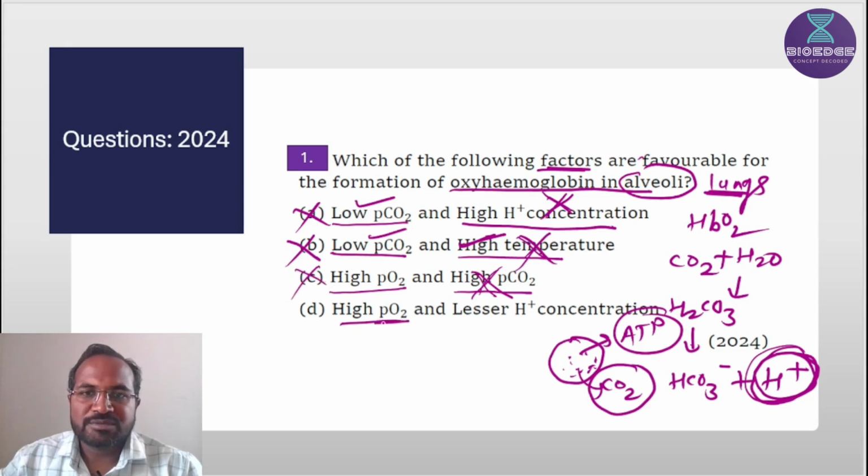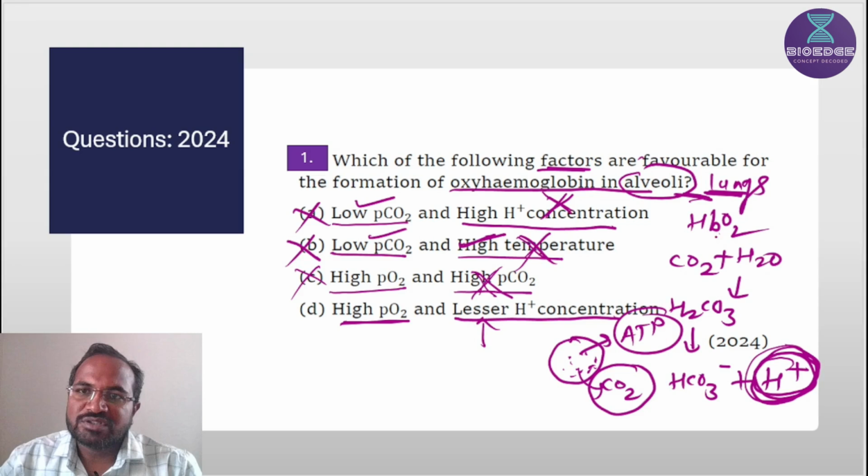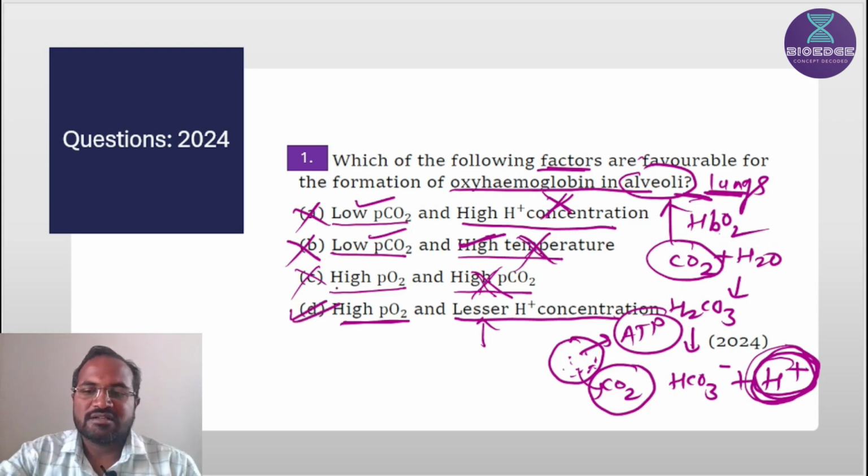Then high partial pressure of oxygen, correct. Partial pressure of oxygen at a lung level is high because we inhale the oxygen in lungs, and lesser H plus ion concentration, correct. Why is there a lesser H plus ion concentration? Because all this process becomes reversible and carbon dioxide is released from the lungs. That's why these bicarbonate ions and H plus ions are not present in a free form. It combines and forms carbon dioxide, and this carbon dioxide will be released from the lungs. That's why this statement is the correct statement.